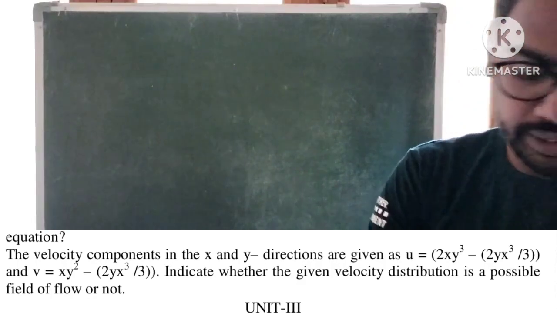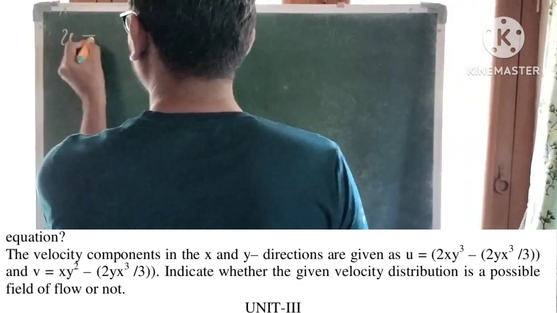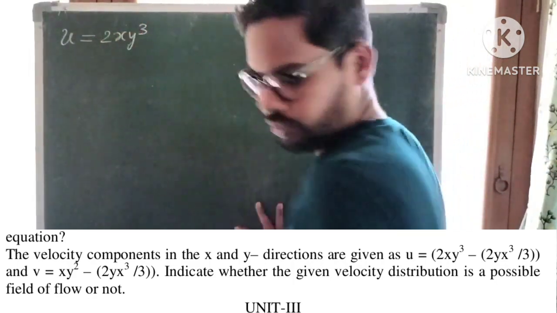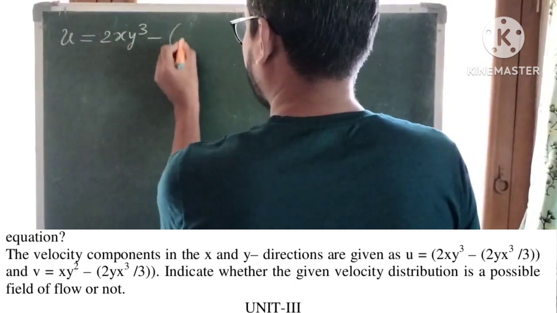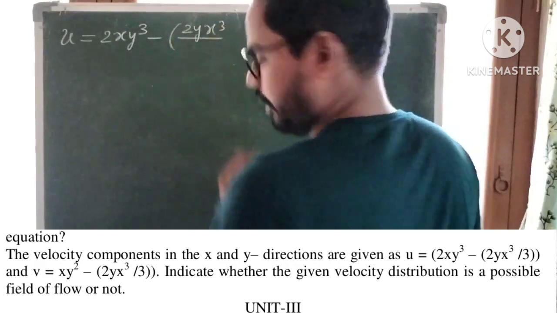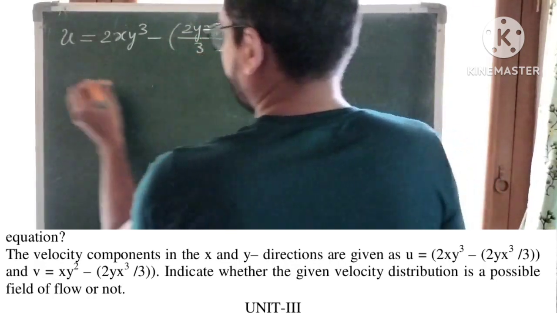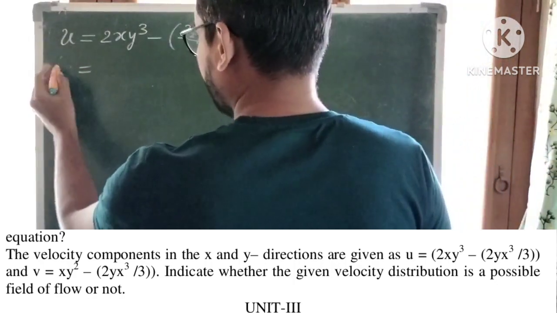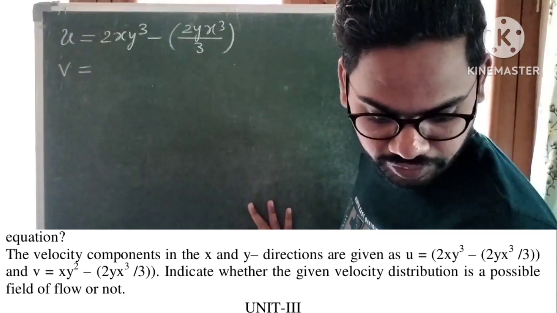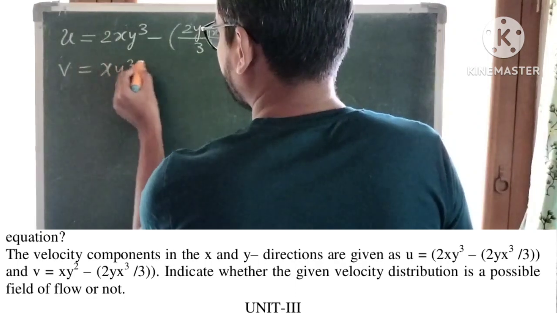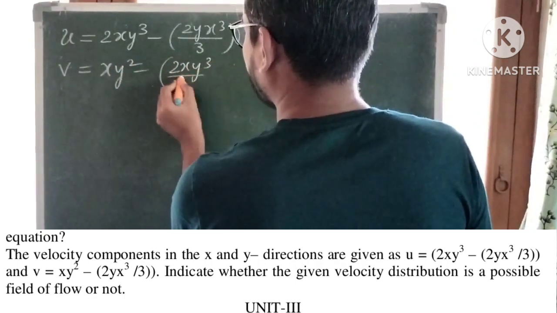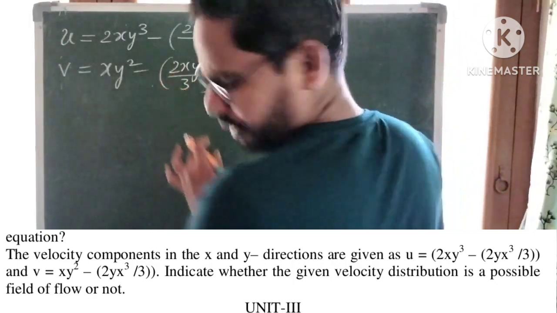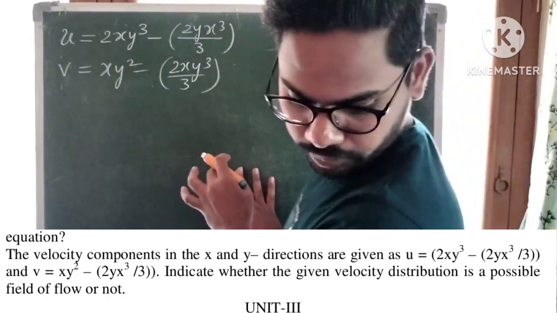The velocity component in x direction is u is equal to 2xy cube minus 2yx cube by 3, and the velocity component in y direction is v is equal to xy square minus 2yx cube by 3.